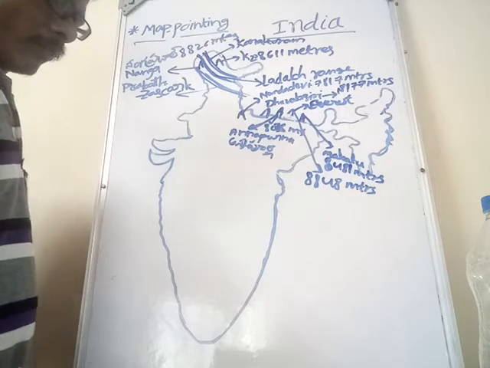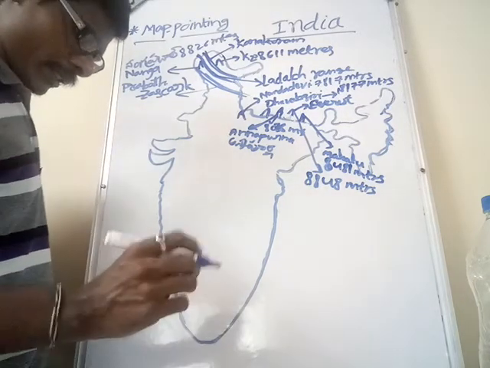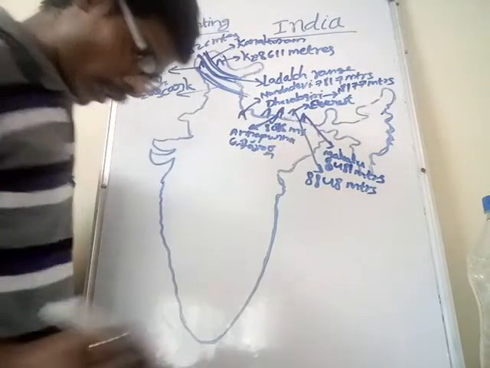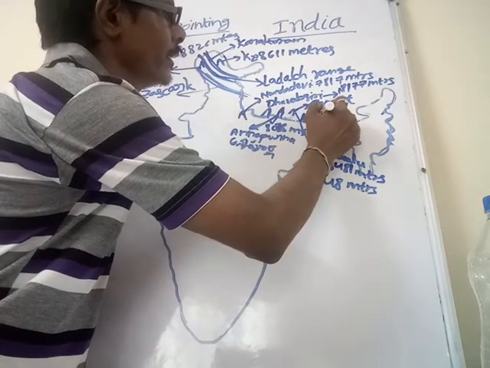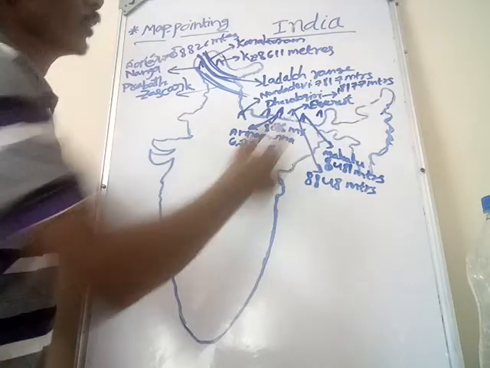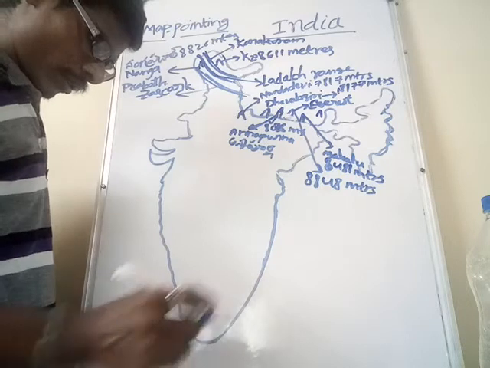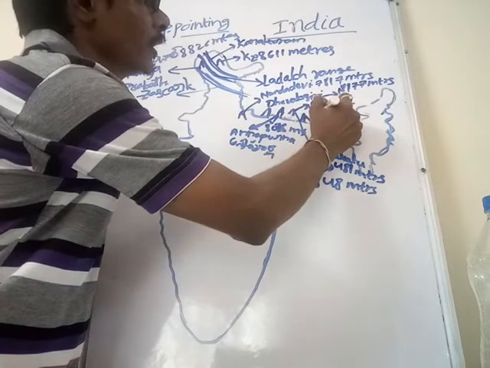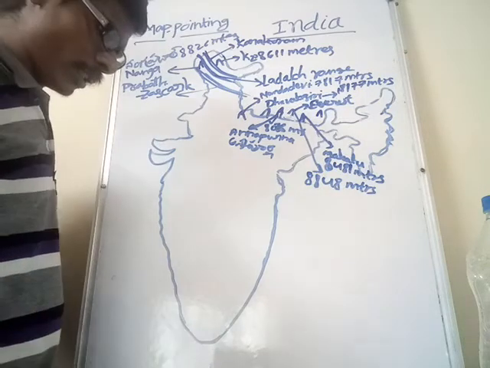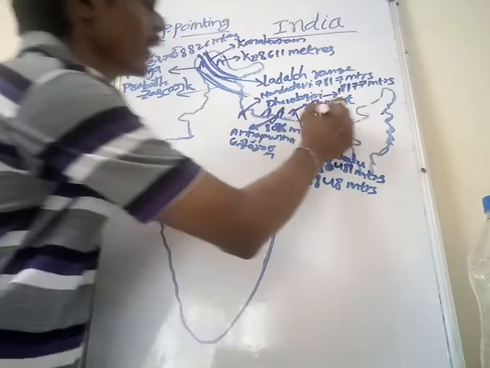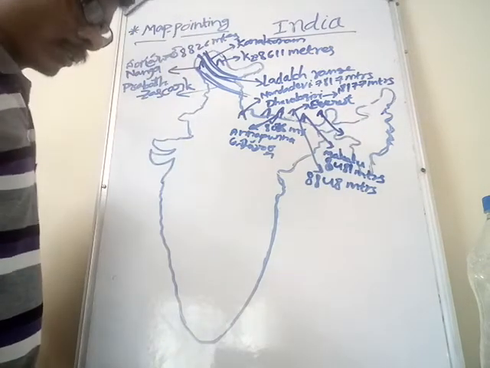Next, important peak in Himalayan range is Kanchenjunga. It is located here, near to Assam. What is the height of the Kanchenjunga peak?